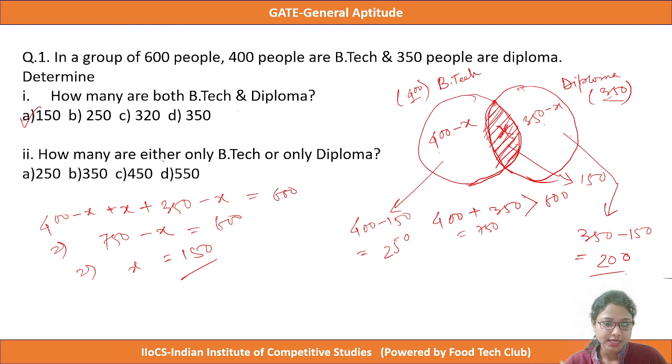I told before that either means the summation of only. So we have to sum only BTech and only diploma. Only BTech students are 250 and only diploma students are 200. So the answer will be 450. Okay, the answer C is correct. Option C.